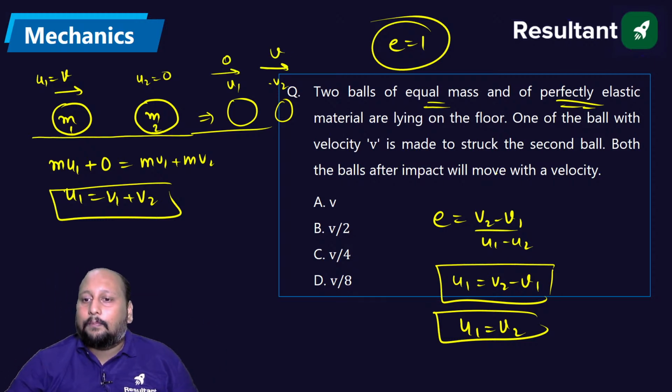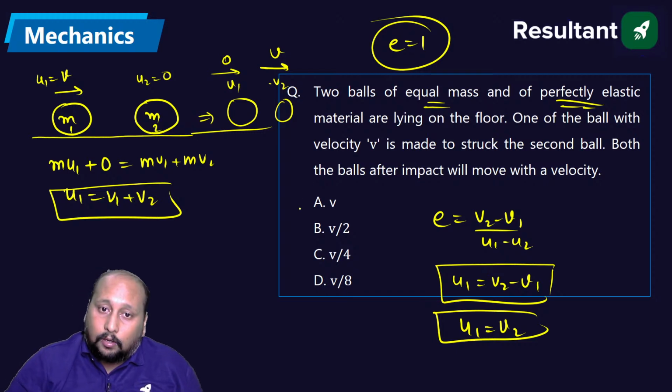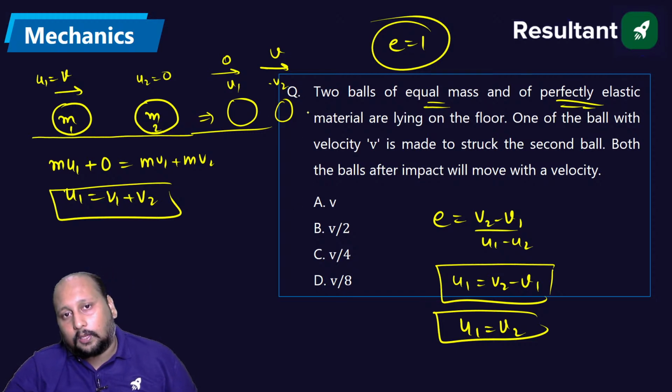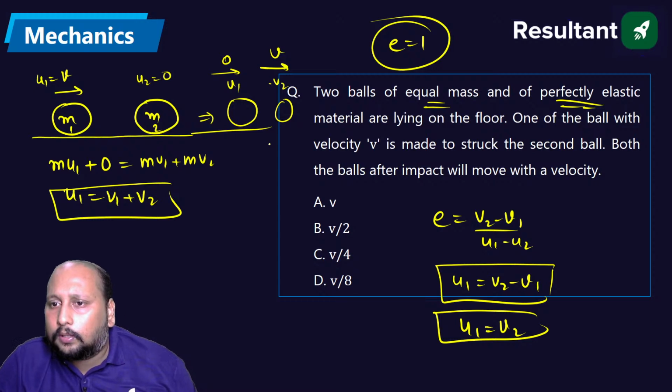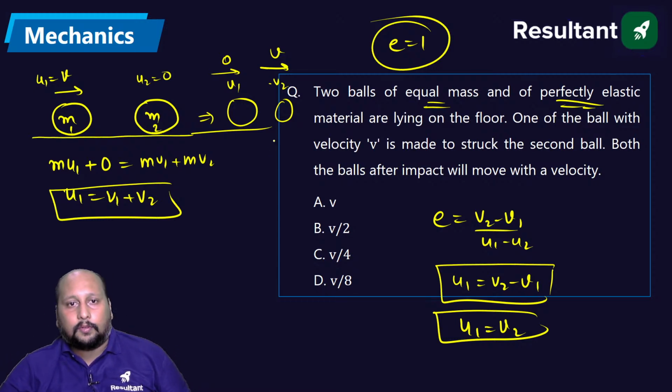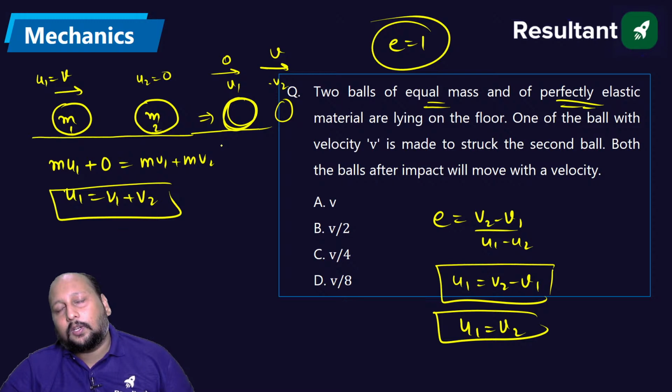So we can say after the impact, both the balls will be moving with the velocity of this. This first body will be moving with 0 velocity and this will be having this one. Okay.